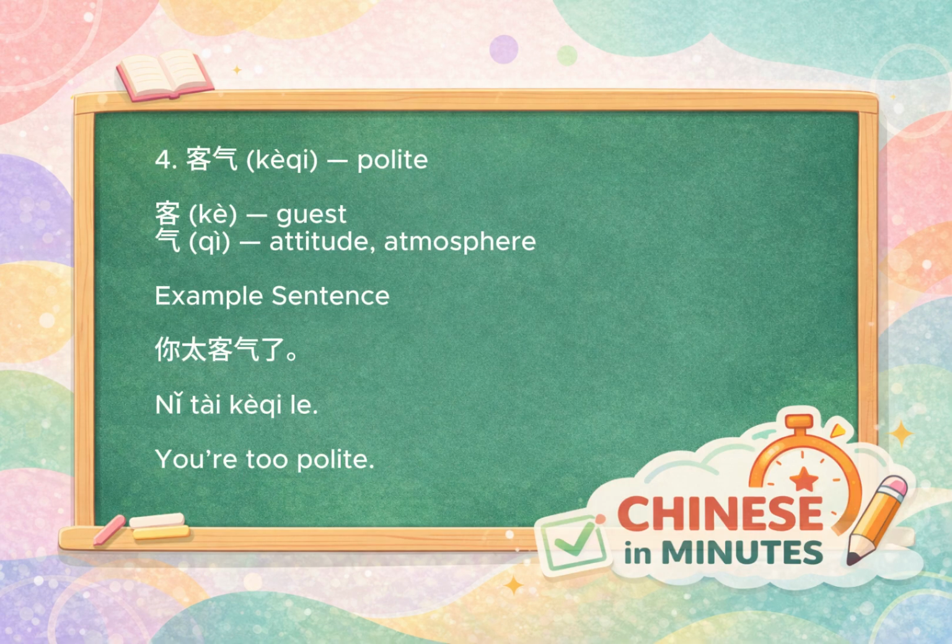The fourth word is kèqi, meaning polite. Kè means guest. In traditional Chinese culture, guests are treated with respect and warmth. So kèqi originally carries the idea of treating someone with the courtesy you would show to a guest. That's why today it simply means polite. A common phrase is 你太客气了, which means you're too polite.